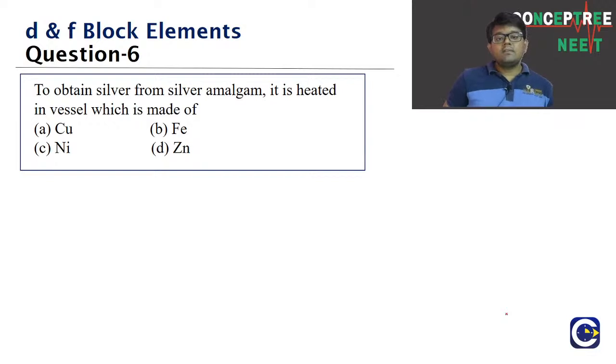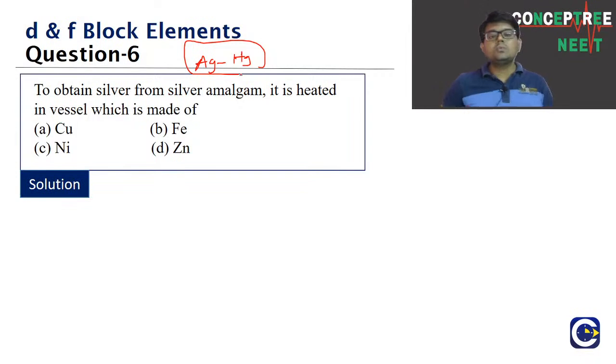To obtain silver from silver amalgam. So silver amalgam means what? A metal with mercury is called an amalgam. To obtain silver from silver amalgam, it is heated in a vessel made up of. Generally we have to choose the metal that will not form an amalgam.